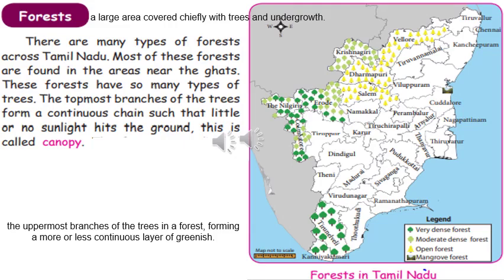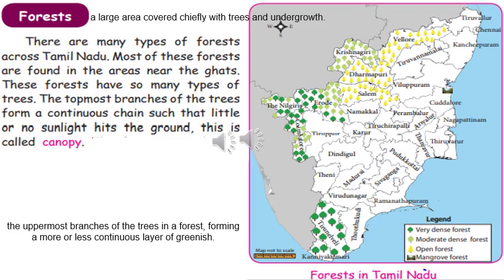Okay, now let's read the textbook. There are many types of forests across Tamil Nadu. Most of these forests are found in the areas near the Ghats. These forests have so many types of trees. The topmost branches of the trees form a continuous chain such that little or no sunlight hits the ground. This is called canopy.